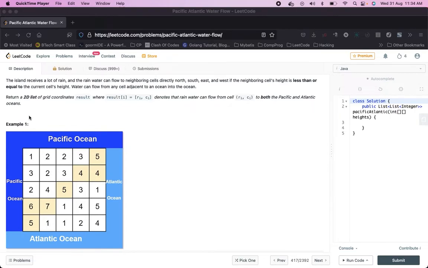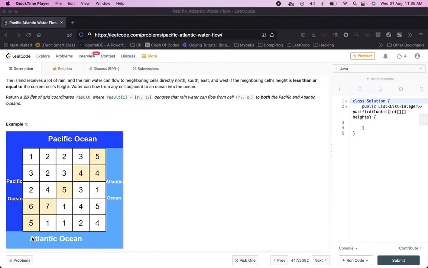Basically, they are asking to find all the cells from where, if the rain happens, the water can flow to both the Pacific Ocean and Atlantic Ocean. For example, let's see this border cell. If the rain happens on this cell, the water can flow into the Pacific Ocean and Atlantic Ocean. Similarly, for this one, the water can flow to the Pacific Ocean as well as the Atlantic Ocean.